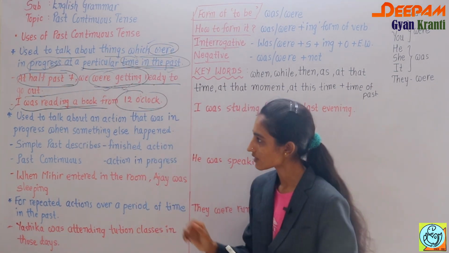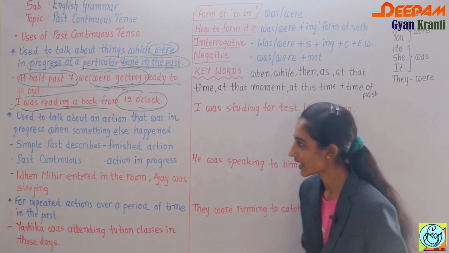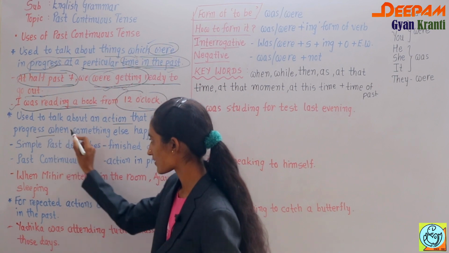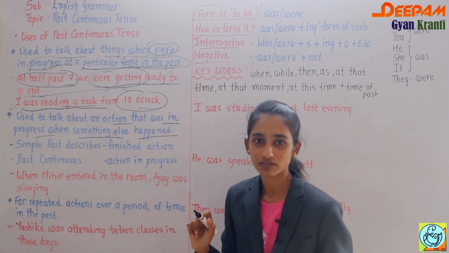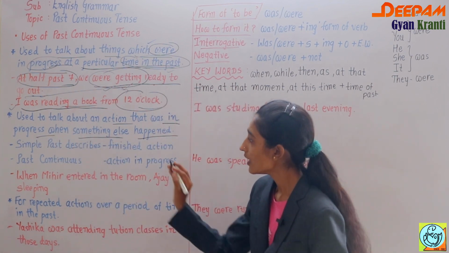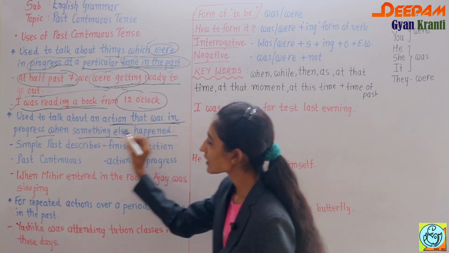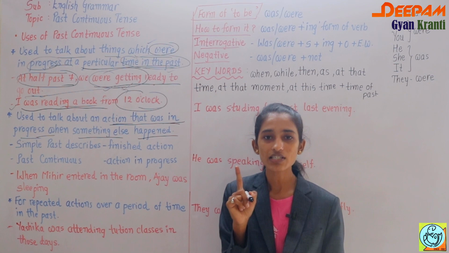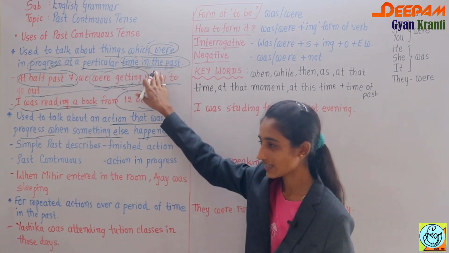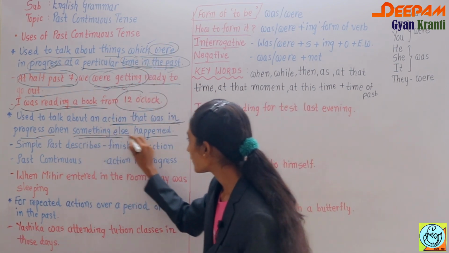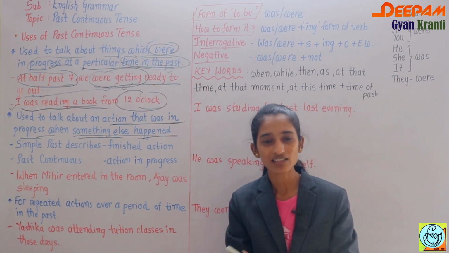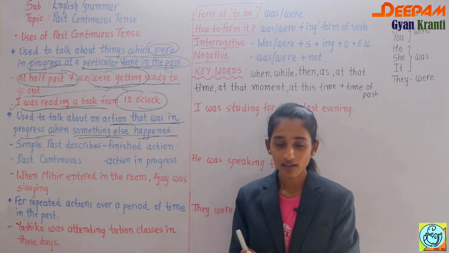Past continuous tense. Then another use is to talk about an action that was in progress when something else happened. So two tenses are here. See, one action was going on at a particular time of past, and something else happened means another action that was already completed.